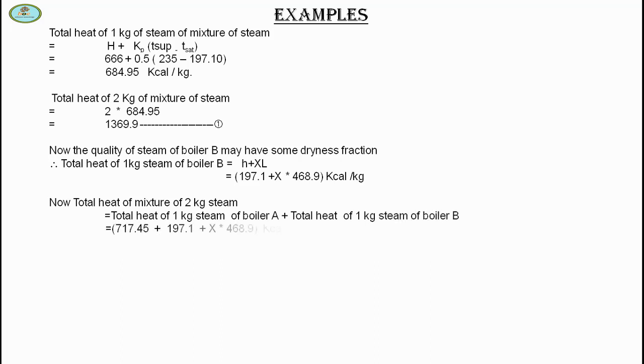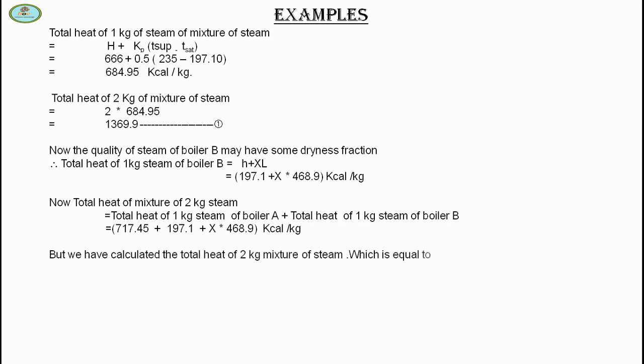So 717.45 plus 197.1 plus X into 468.9 kilocalorie per kg. But we have calculated the total heat of the 2 kg mixture of steam, which is equal to 1369.90 kilocalorie.